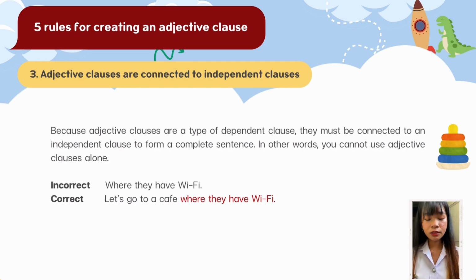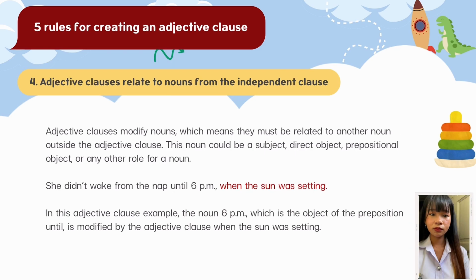Because adjective clauses are a type of dependent clause, they must be connected to an independent clause to form a complete sentence. In other words, you cannot use adjective clauses alone. For example, the incorrect form is "where they have Wi-Fi," but the correct form is "Let's go to a cafe where they have Wi-Fi." The fourth one: adjective clauses relate to nouns from the independent clause.